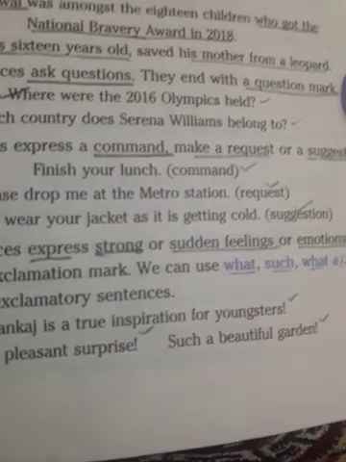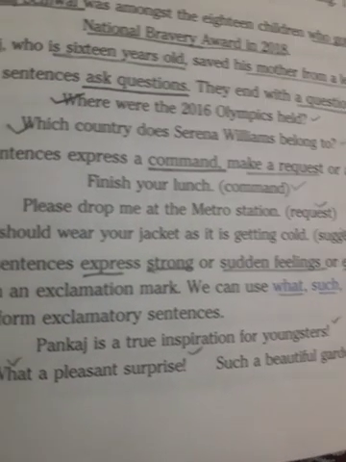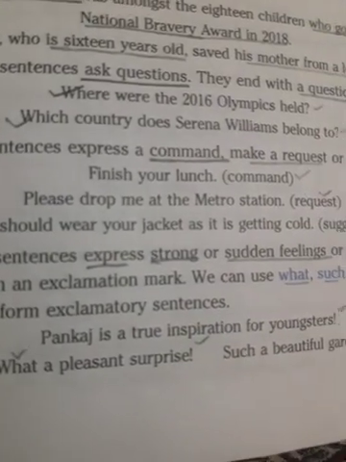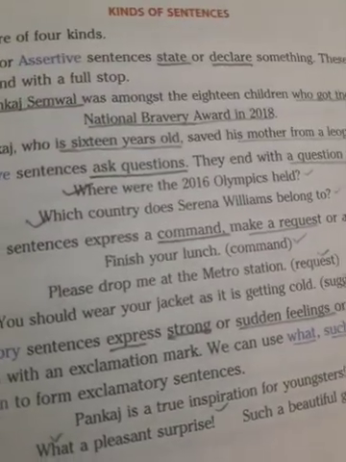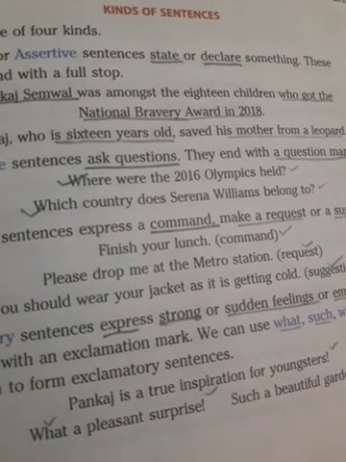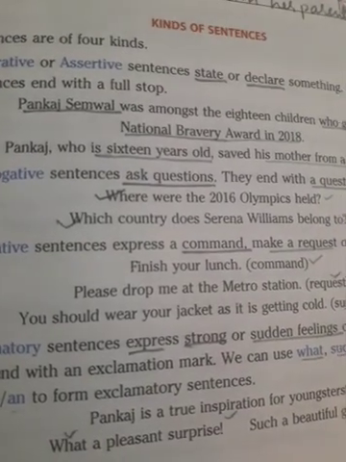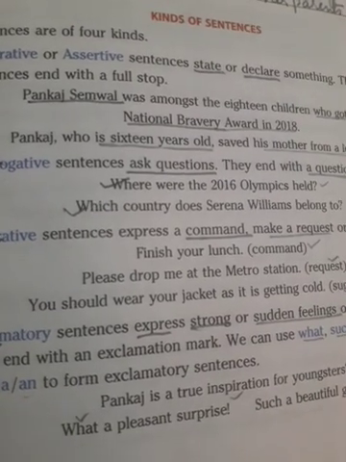Imperative sentence. Imperative sentences express a command, make a request or a suggestion. Finish your lunch, that is a command. Please drop me at metro station, it's a request. You should wear your jacket as it is getting cold, that is a suggestion. In imperative sentences, some depend on the way we speak. Give me a pen. So, I am commanding something. I am giving a command to somebody to give me his or her pen. And if I say, please give me a pen, then I am requesting somebody. So sometimes the sentences depend on the way we say them.